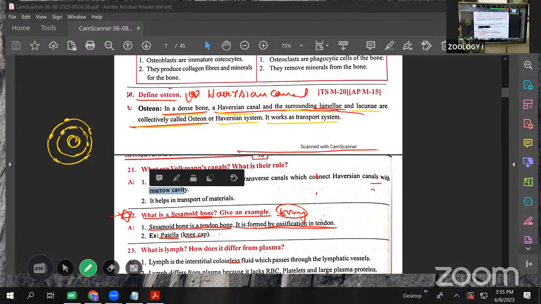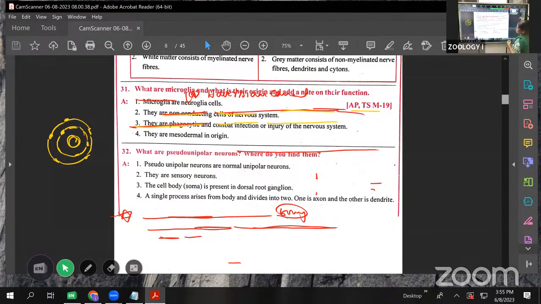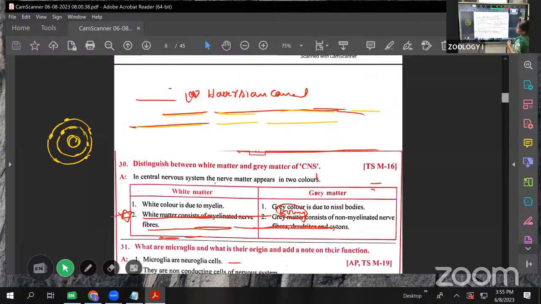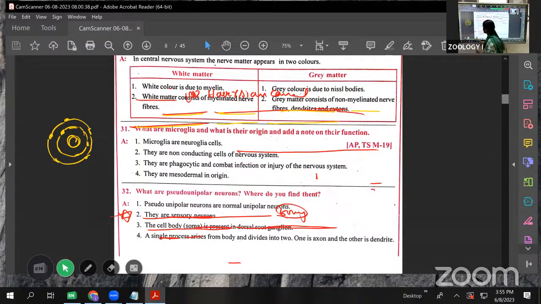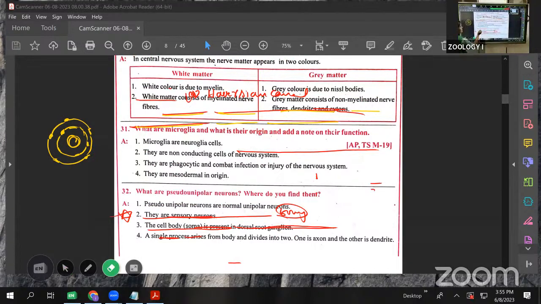How many are there in this? We will check and stop this one. Only the last one is left. I will explain this also, and with this we finish this lesson.